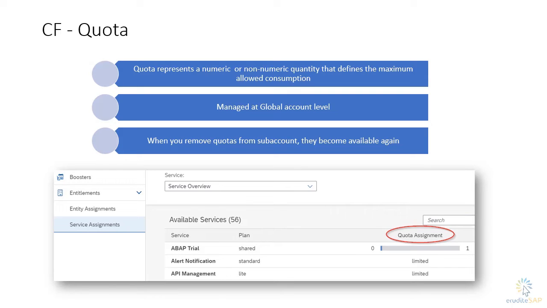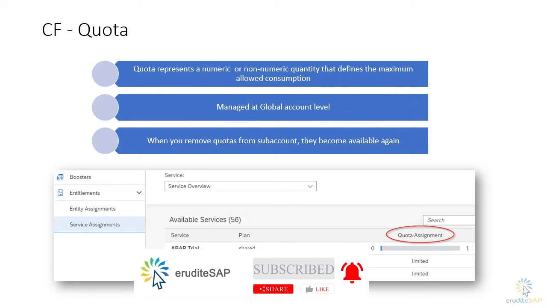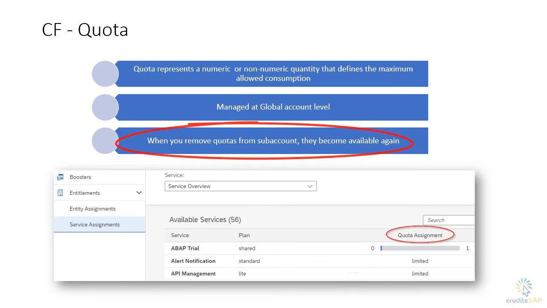Entitlements and quotas are purchased and managed at global account level, from where they are distributed to subaccounts which consume them. When you remove quota or entitlement from a subaccount, they become available again at global account level and can be assigned to other subaccounts.